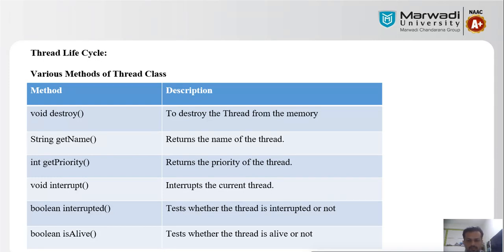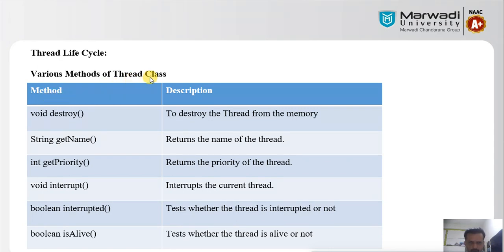So in this chapter we have covered all the states of the thread for a particular thread, and how we navigate from one state to another by using different methods applicable to the thread. In the next slide you are seeing the different methods of the thread class.